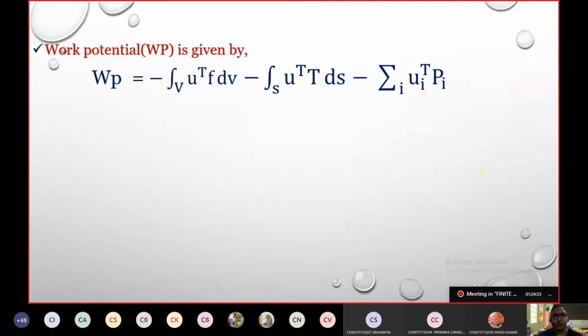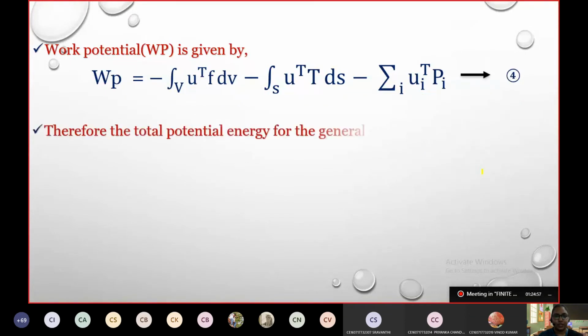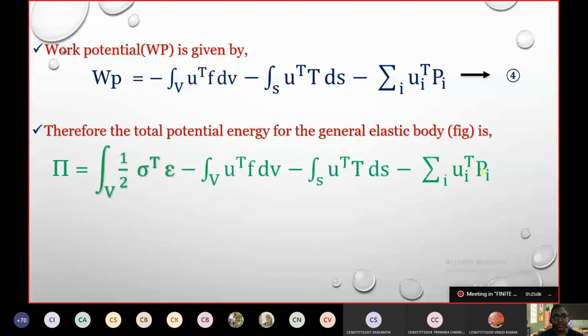Strain energy we also saw, so we'll take this as equation number 4. Therefore, the total potential energy is the summation of the total strain energy and the work potential. So this is my final equation. We'll take this as equation number 5. This is the total potential energy equation for a 3D elastic body.